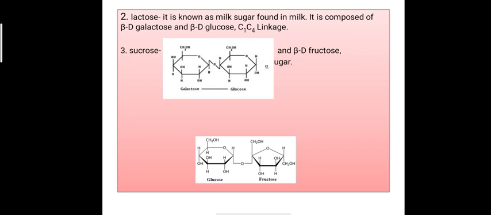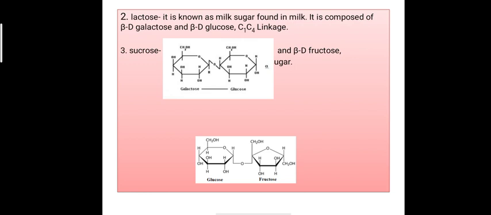Another disaccharide is lactose. It is also known as milk sugar, which is found in milk, and lactose is composed of beta D galactose and beta D glucose. It means on hydrolysis lactose gives beta D galactose and beta D glucose. In beta D galactose and beta D glucose there is C1C4 linkage.